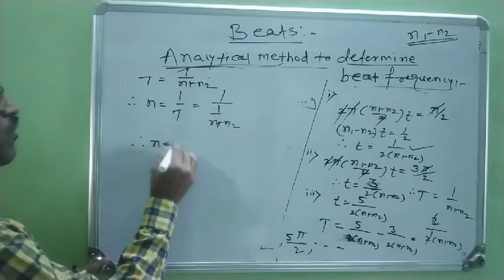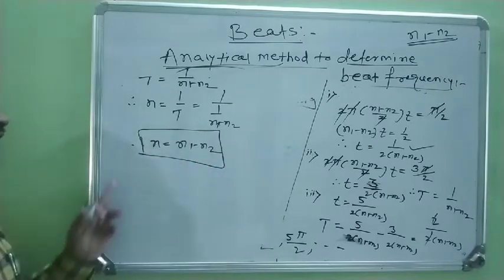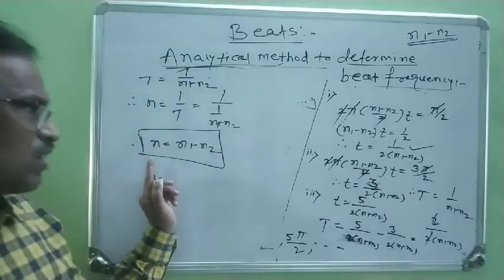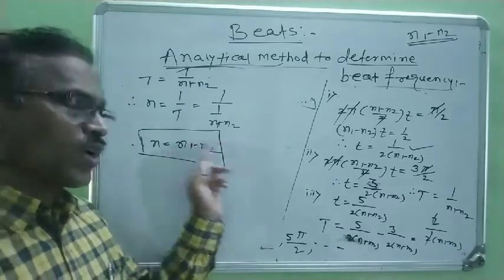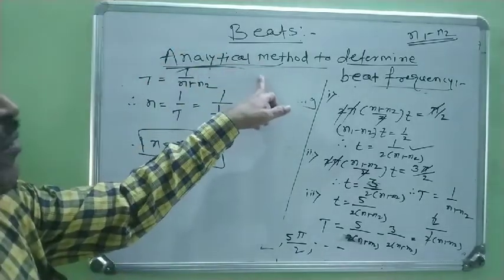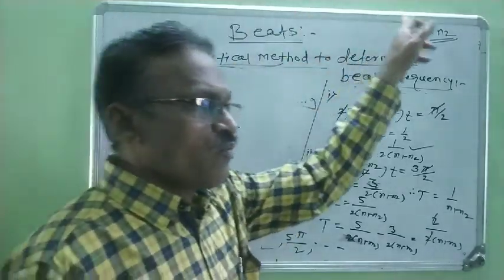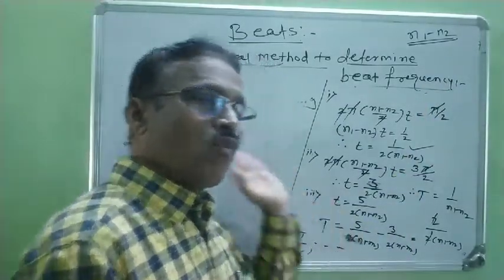Therefore, n equals n1 minus n2. This beat frequency n is the difference between two frequencies of sound waves, right? In this way, by analytical method, we determine the beat frequency for waxing condition as well as waning condition.